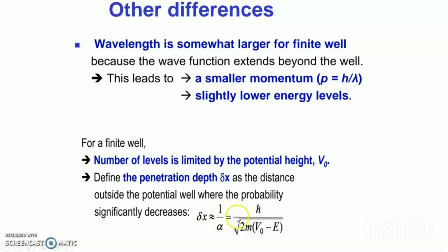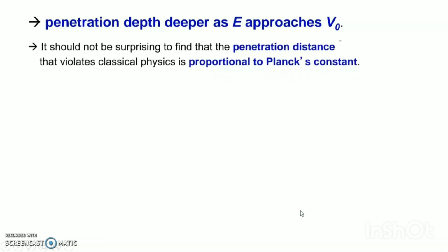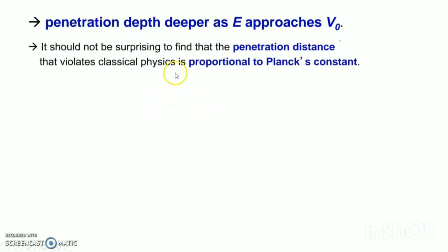Del x is proportional to 1 by alpha, which is h bar divided by the root of 2m(V0 minus E). The penetration depth is deeper as E approaches V0. It should not be surprising to find that the penetration distance that violates classical physics is proportional to Planck's constant.